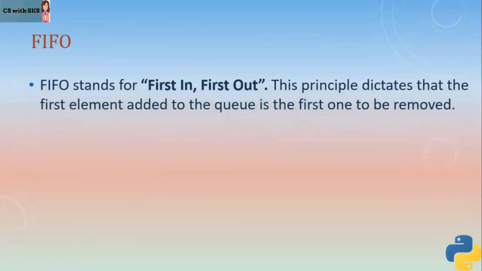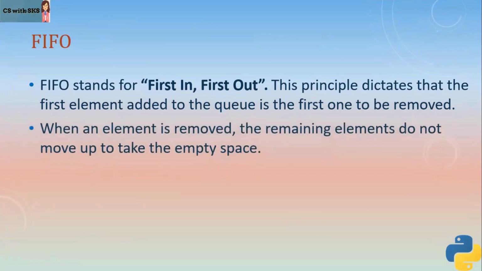Now, what is FIFO? You must be clear with this principle by now because I have already explained it. FIFO means first in, first out. So this principle dictates that the first element added to the queue is the first one to be removed.